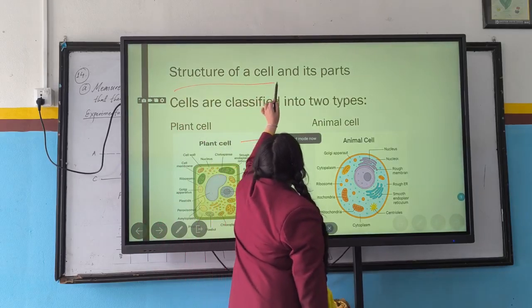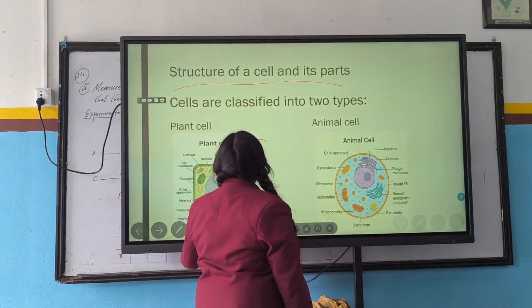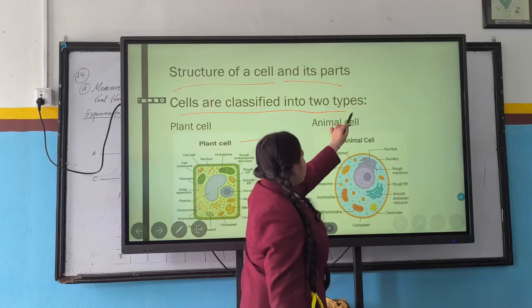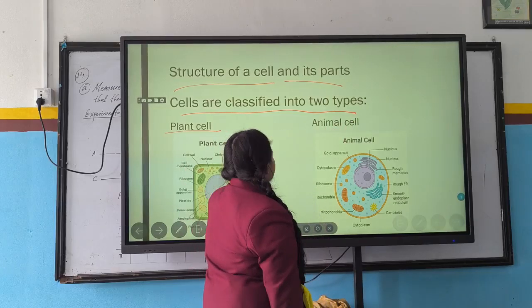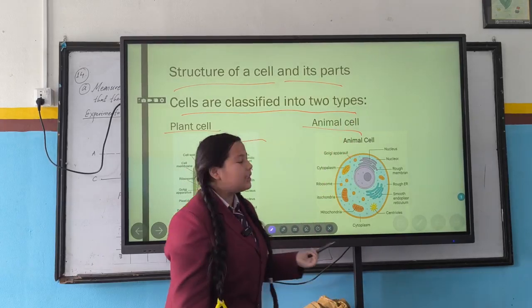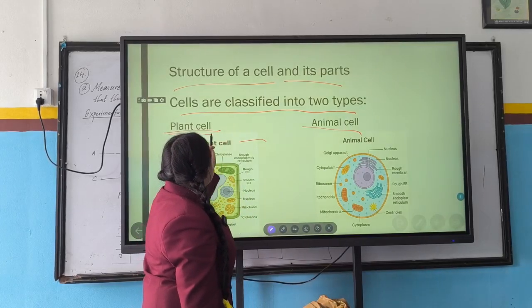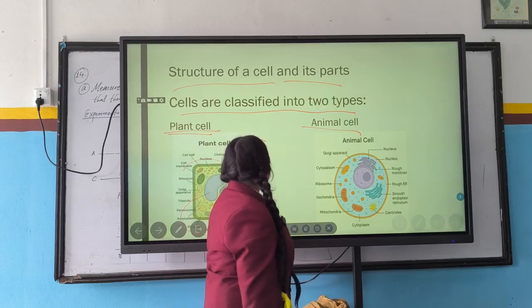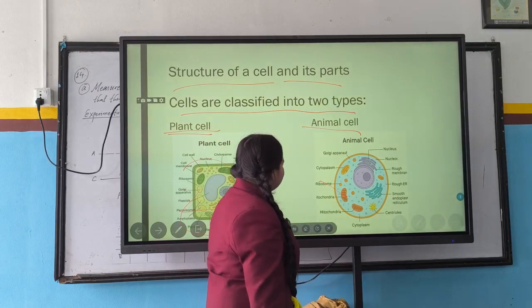Now structure of a cell and its parts. Cells are classified into two types. They are plant cell and animal cell. So cell is classified into two types. As usually you can see here, plant cell and animal cell.